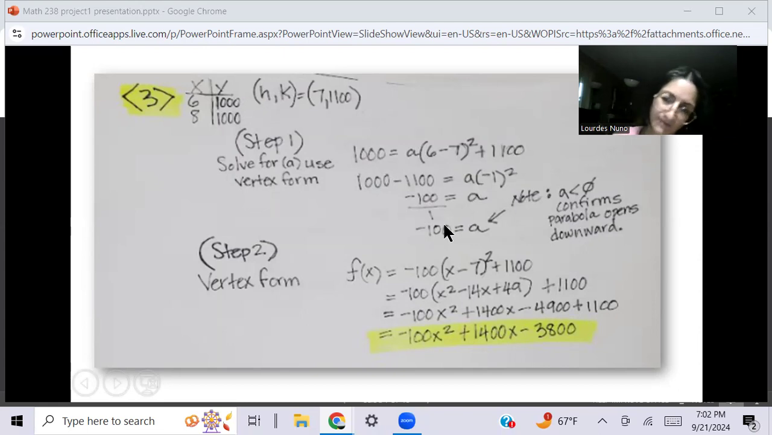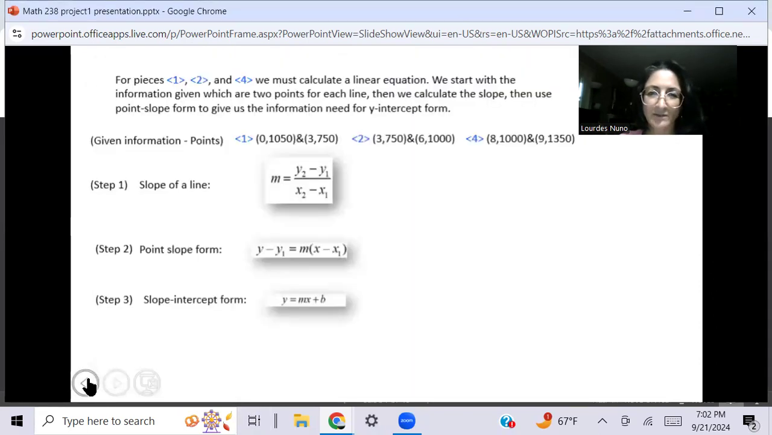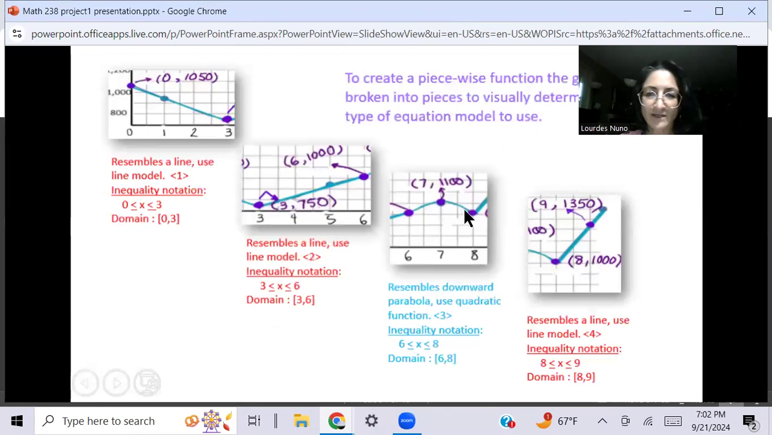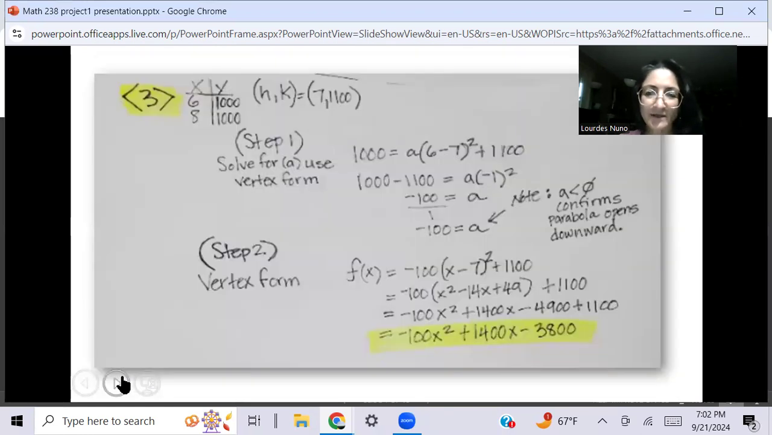Okay, so this is our ending product for the A, which is -100, which confirms that our parabola opens downward. Let's go back to that one screen, we can show you that it opens downward. It opens downward right here. All right. I should have put a snippet there, but I didn't.